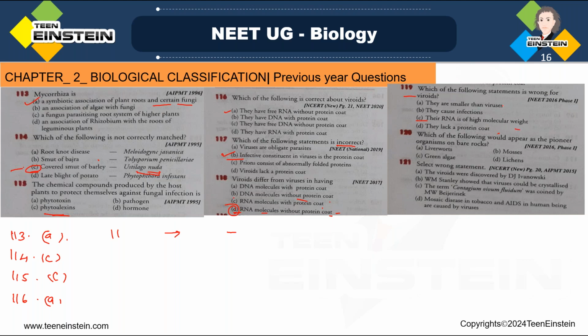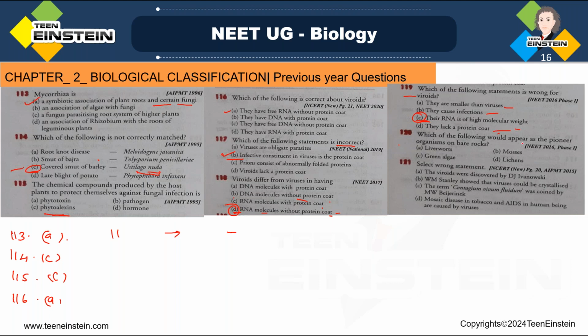Actually, viroids are smaller than viruses. They cause infections and they lack a protein coat. So which is the wrong answer? Their RNA is of high molecular weight. No. It can be corrected as: viroids are infectious, non-protein coated, highly structured with small circular RNAs, and have the ability to replicate autonomously. They contain RNA of low molecular weight and cause diseases in higher plants. Okay. So for 119, option C is the wrong statement about viroids.